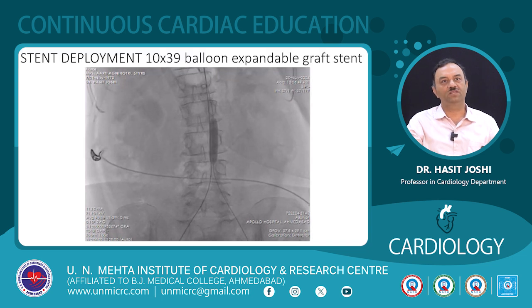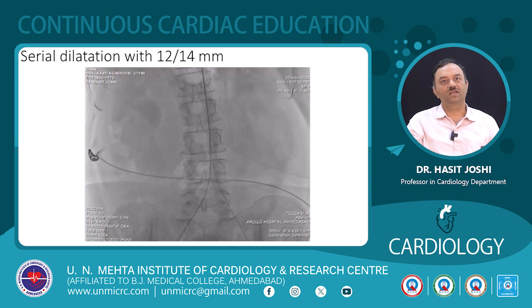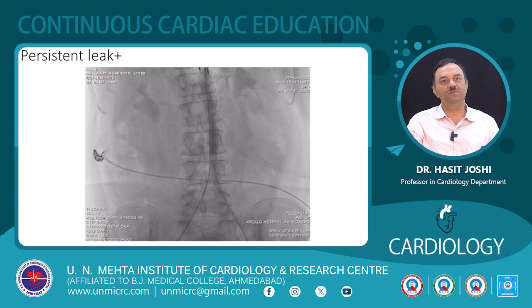We inflated a 10 by 39 balloon expandable graft stent from the opposite side. We kept the wire and catheter on the other side for access. Then serial dilatation with 12 and 14 atmosphere balloons was done. The company recommends dilatation of this balloon expandable graft stent up to 12 millimeter only. But as we had already expanded this to 14 millimeter and we had no 14 millimeter stent, we expanded this with 14 atmospheres. There was still a persistent slight leak after 14 atmosphere.